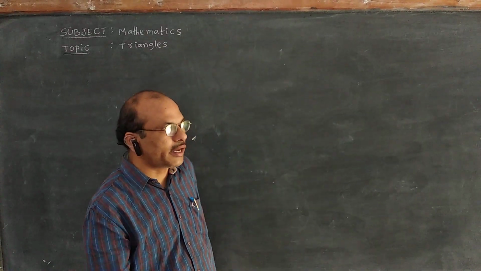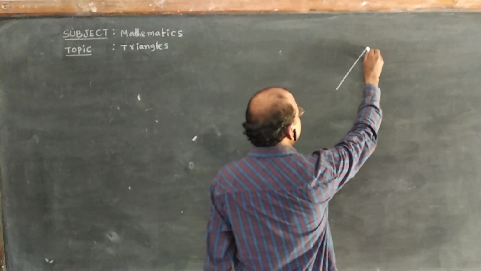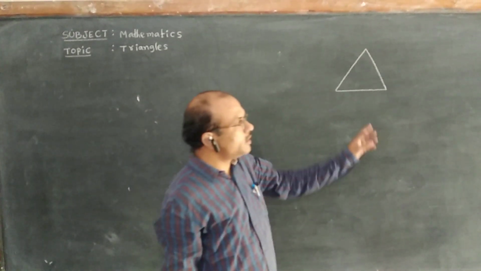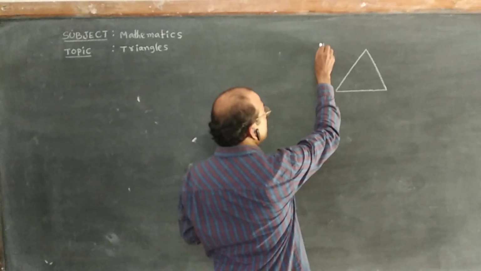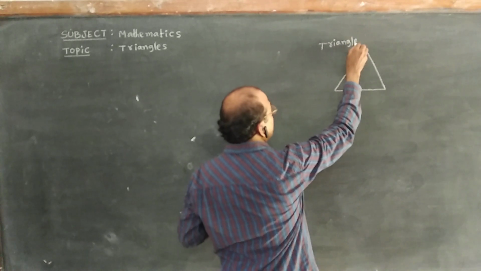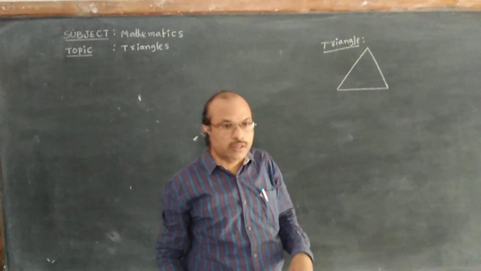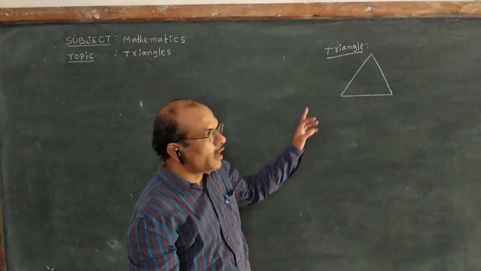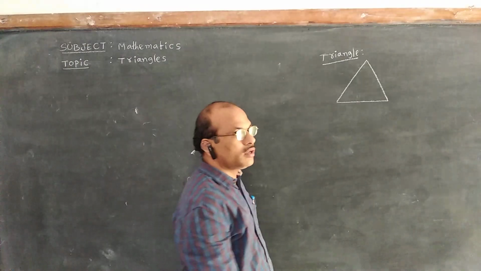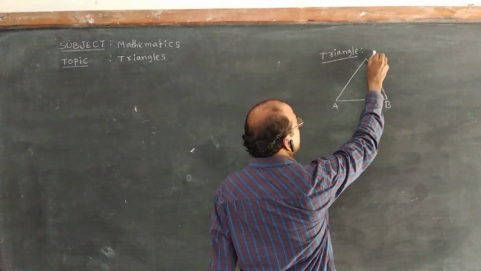A triangle can be drawn with three line segments. This is a triangle. A triangle is bounded by three line segments. It has three sides and three vertices. Suppose A, B and C.